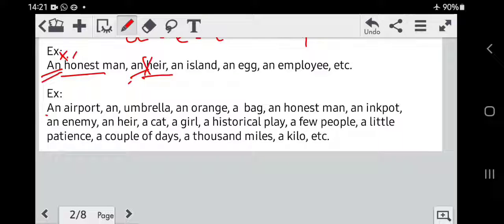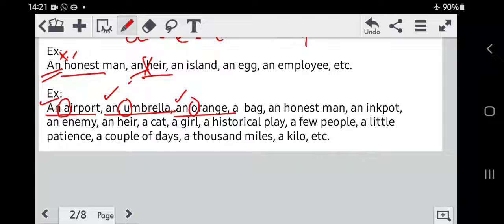An airport. Again the first alphabet of airport is a vowel beginning with A, therefore we put an. An umbrella. U is a vowel, therefore we put the article an. An orange. O is a vowel, therefore article an.